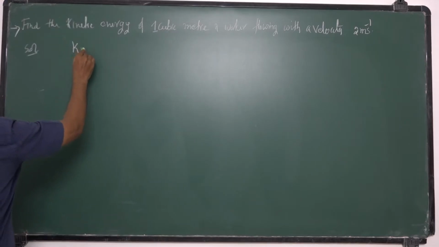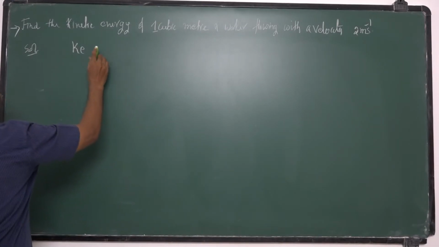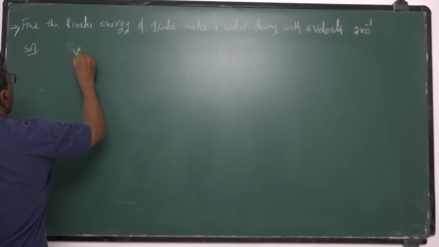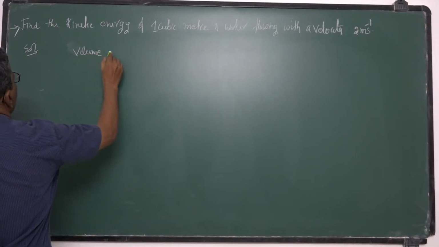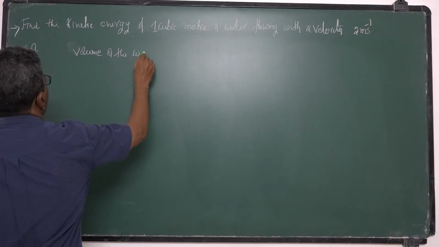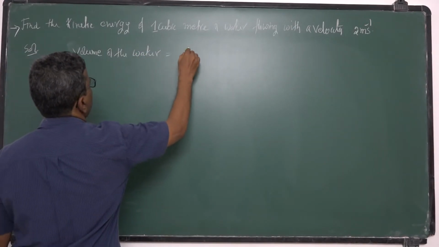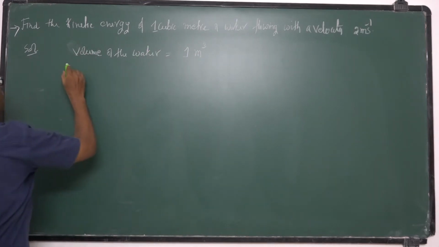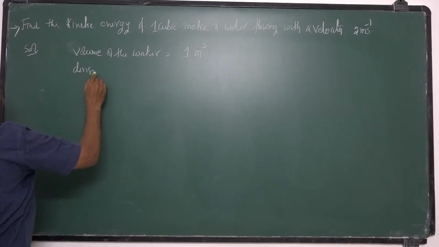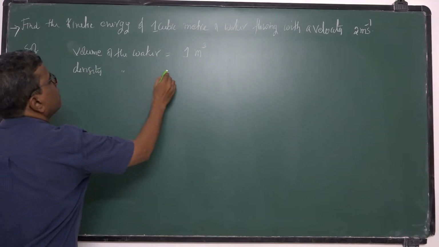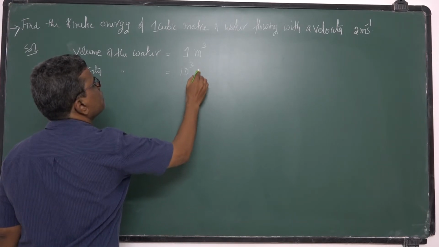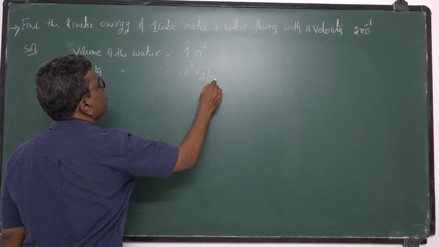Solution. Kinetic energy, mass of the water first I will write. So mass is equal to volume into density. What is the volume of the water? Volume of the water is 1 cubic meter. And density of water is 1000 kg per meter cube, isn't it?